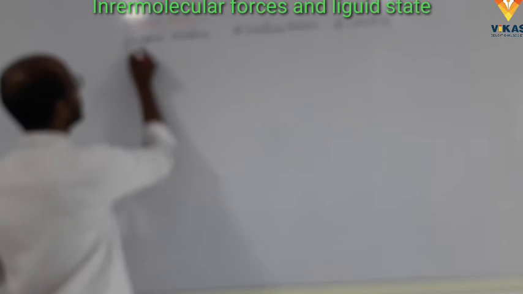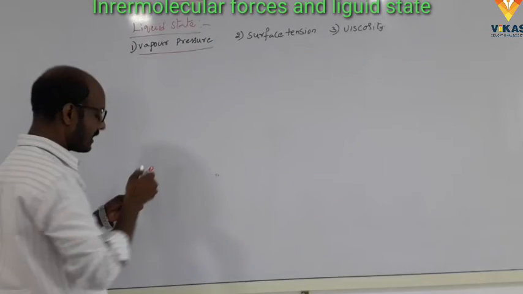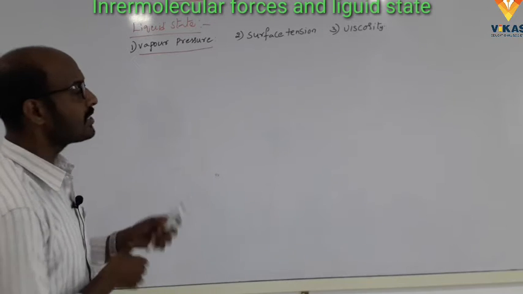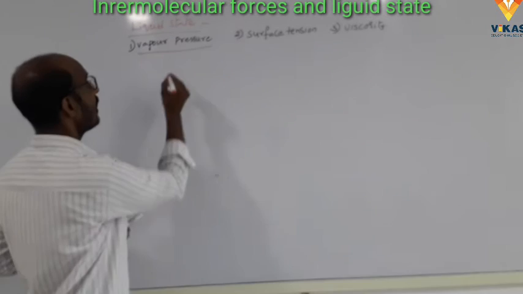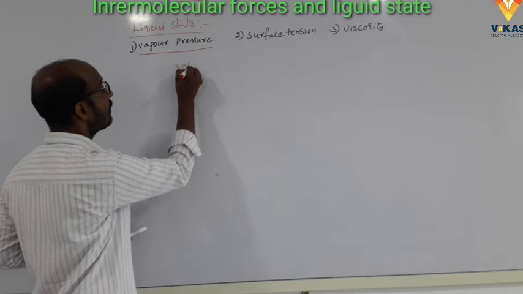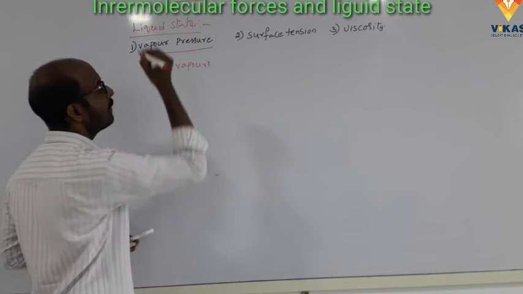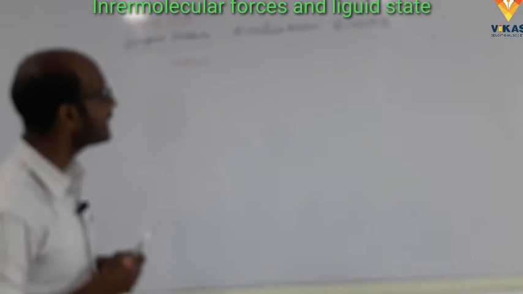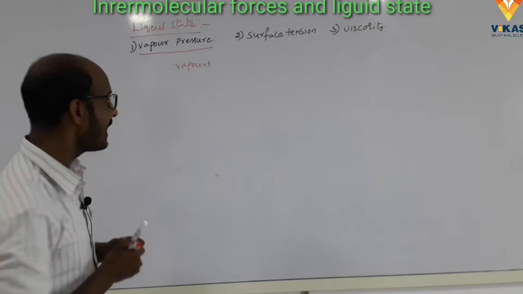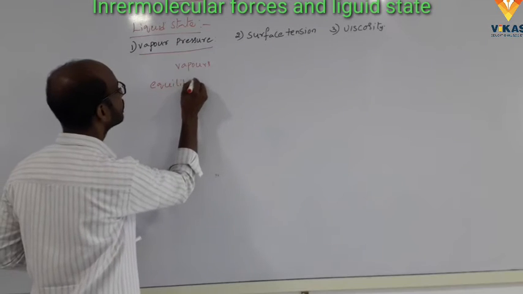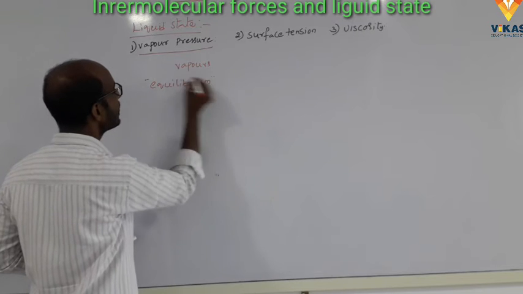What is the vapor pressure? The pressure exerted by the vapors which form the equilibrium state. What is the meaning of equilibrium state?